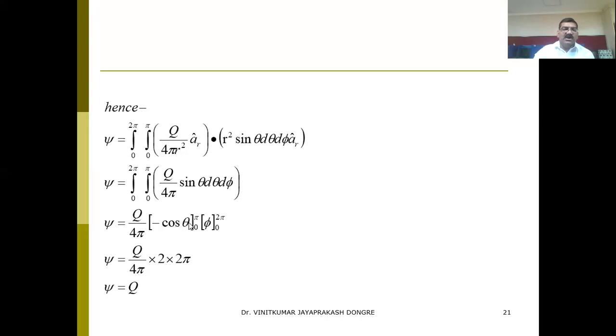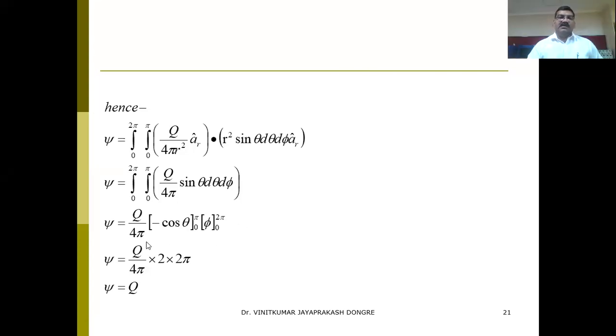If you solve this, it becomes minus cos theta, with the limits put in. The result of minus cos theta from 0 to pi is 2, since cos pi and cos 0 give 1 minus minus 1, which is 2.